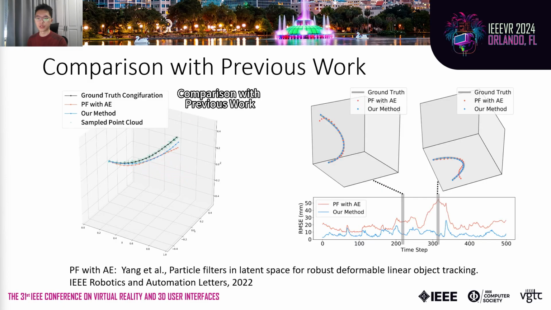We compared our method with the previous work. They trained an autoencoder network to reconstruct the rod shape from a latent vector, and then employed a particle filter to search the latent control. We generated a continuous sequence of the elastic rod's motion and used both methods to track the sample points. We found our method outperformed the previous methods. The learning-based method attempted to fit the nonlinear deformation space into four-layer MLP, while the physics model naturally encoded the deformation using the external forces as the intrinsic control variables, which had a better performance in representing the deformation.